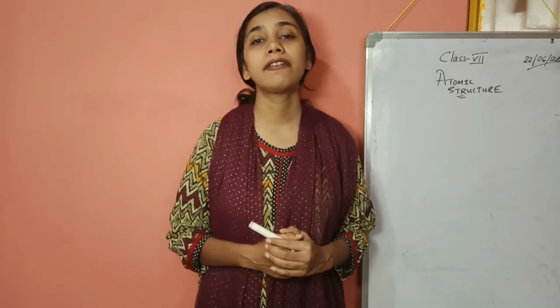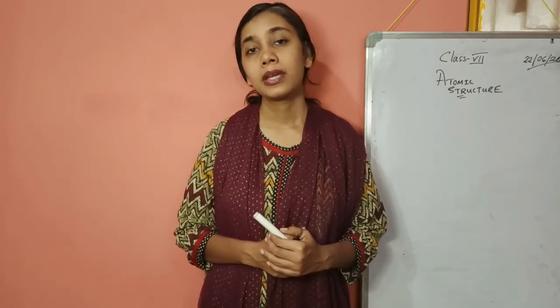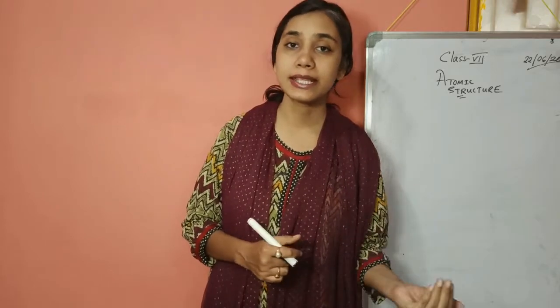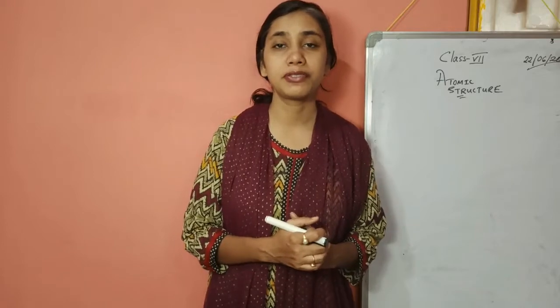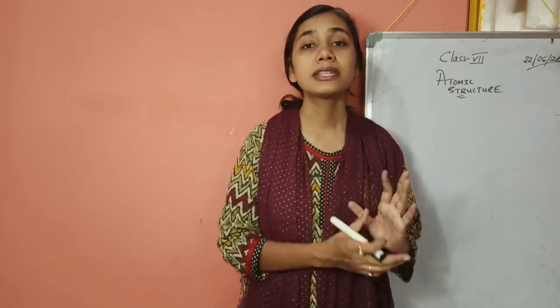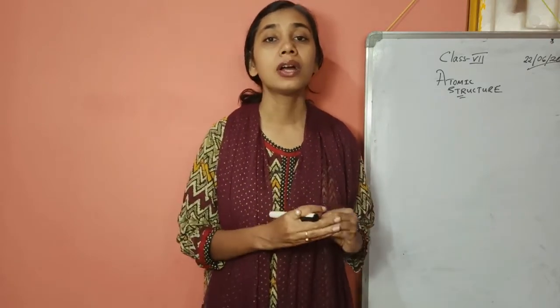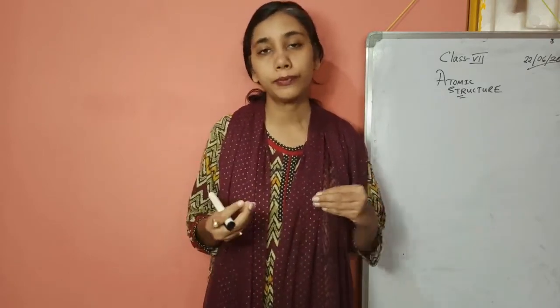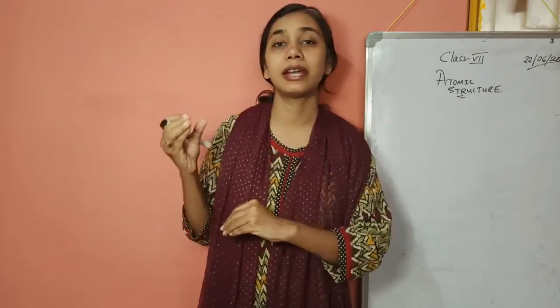Then we will discuss valency, which is a very important factor, and the framing of equations in the next chapter. So these are the basis of the chemistry subject. Chemistry is all about the internal arrangement of any substance, of any matter, and how a new compound is formed from something which is already stable.